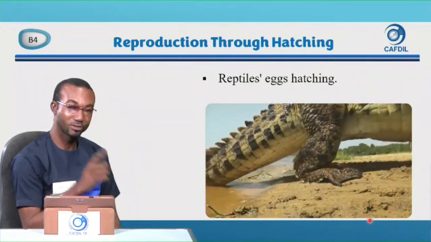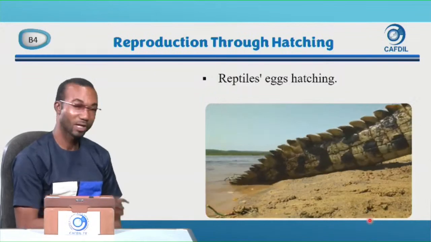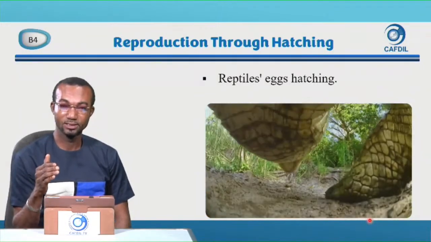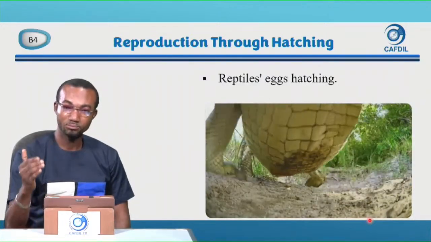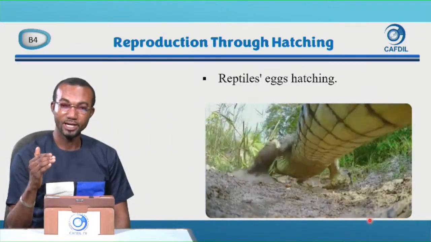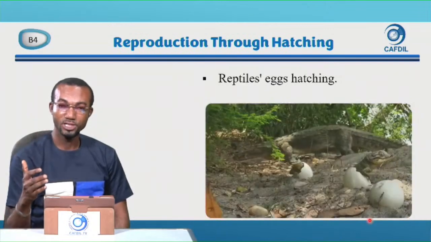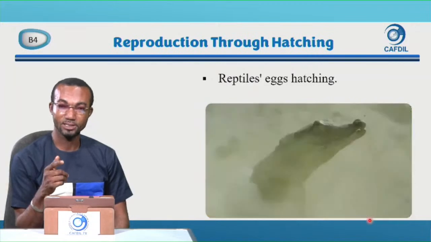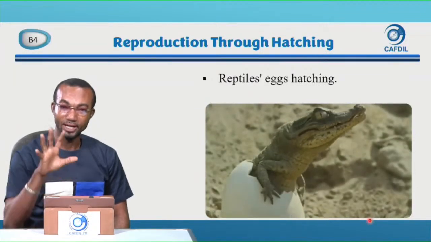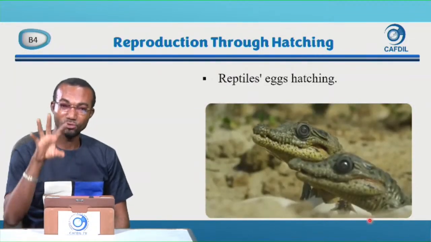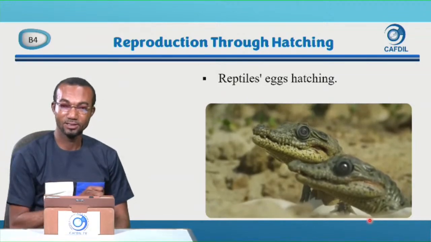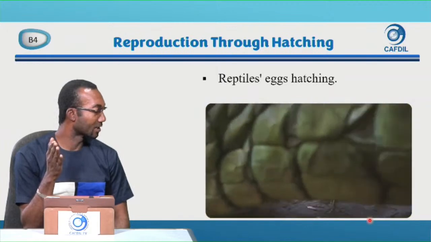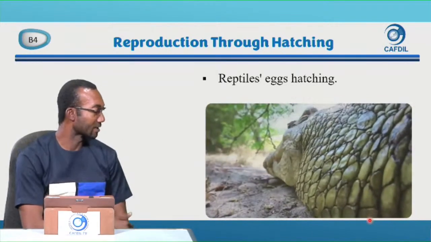So this is a crocodile. You saw the crocodile laying eggs. But one thing about crocodiles is that when they lay their eggs, from time to time they come to the place they laid the eggs to see what is happening. So they always know when their eggs will hatch. Sometimes they leave a guard there, another crocodile, to guard the eggs. So they know when. So you see that the eggs that were laid have started hatching.